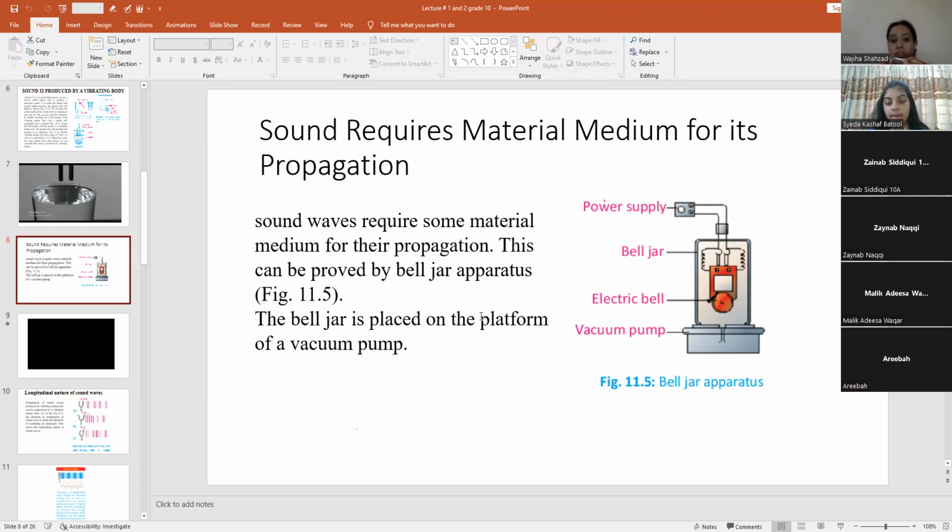For example, if you take any beaker and that beaker is filled with water, right? And you take any bell, and this bell does not touch the surface of the liquid, and you just strike it, you will hear the sound of the bell, because here the medium is water. Similarly, if you see boats traveling in the water, you will hear their sound because the medium is water, right? So with the help of these three mediums, the sound can propagate, it can travel, right?